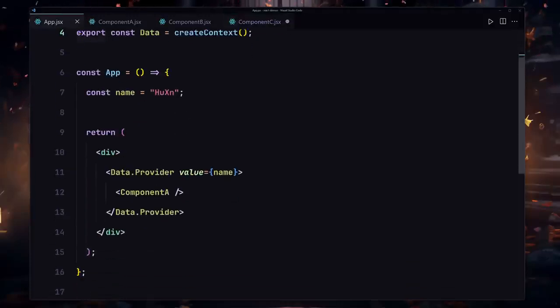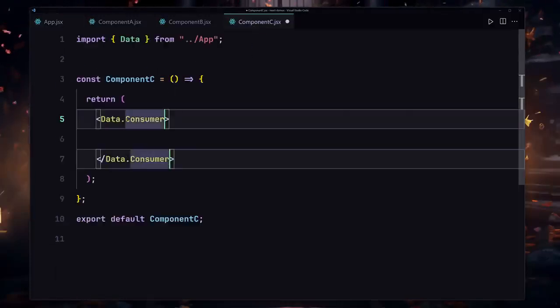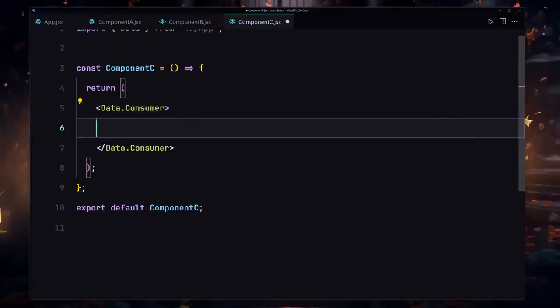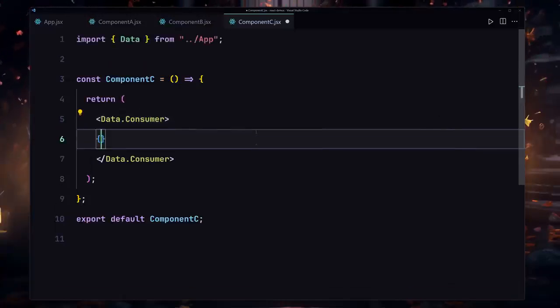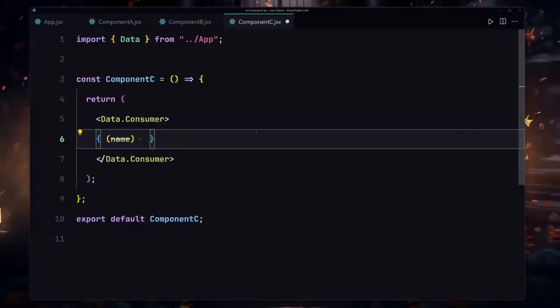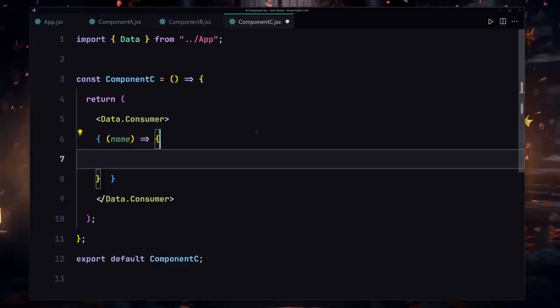This is how we are passing the data, and this is how we are going to be receiving that data. Now this consumer takes a callback function, so we are going to be passing our function inside there to get our data. So I'm going to just write these curly braces right here, and I'm going to provide my function. It's going to take the parameters, so I'm going to specify the parameter of name, and now let's create our callback function.